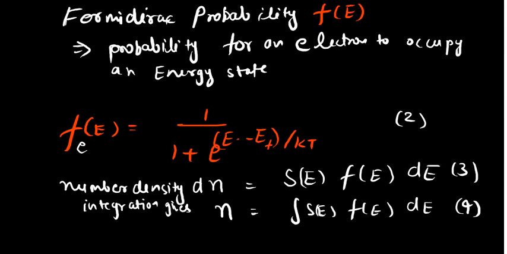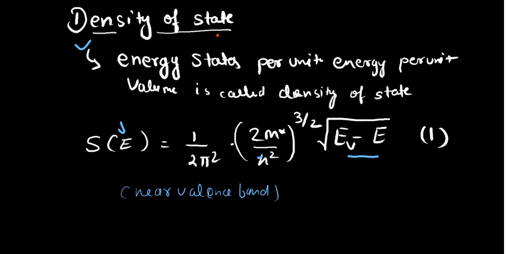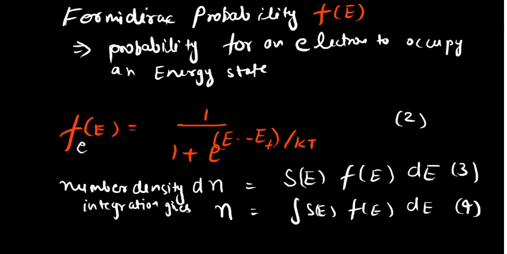So what is the probability function? It is the probability for an electron to occupy that particular state that we have discussed in the density of state section. The Fermi probability function for an electron is given by 1 upon 1 plus e to the power (E minus EF) upon kT.